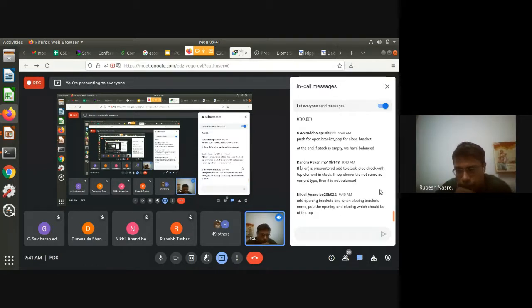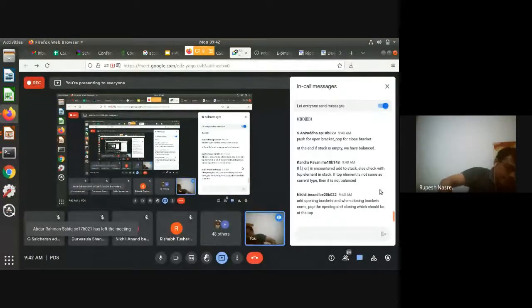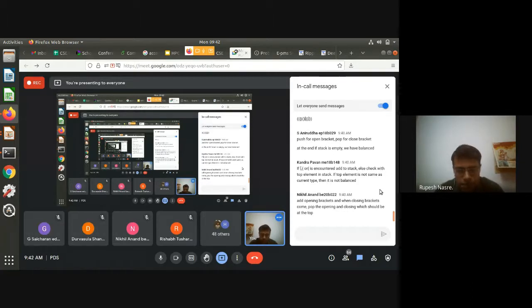Pawan says if these or these are encountered, add to the stack, else check with top element in stack. If top element is not the same as current type, then it is not balanced. Yes, but there is something more which I think Aniruddha has suggested which needs to be added. Good. Nikhil says add opening brackets, and when closing brackets come, pop the opening and closing which should be at the top. Yes, that is correct. Okay, but there is again something missing which Aniruddha has suggested.